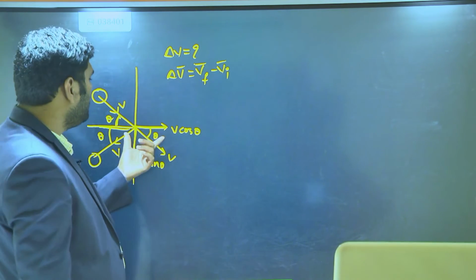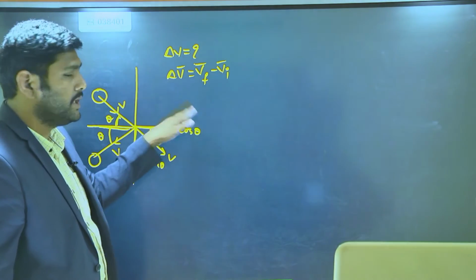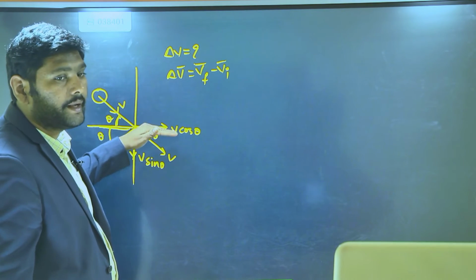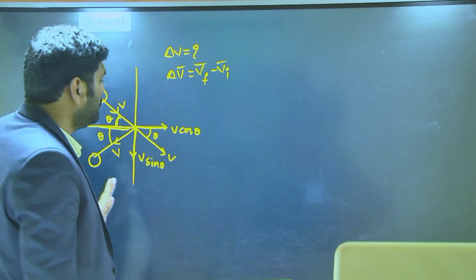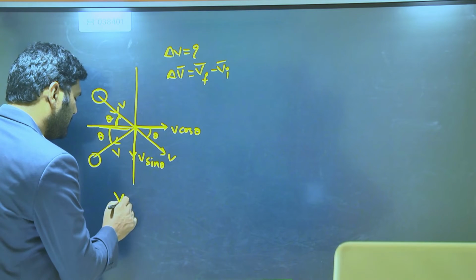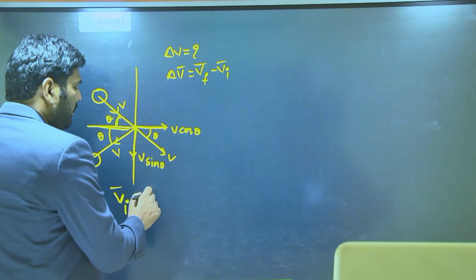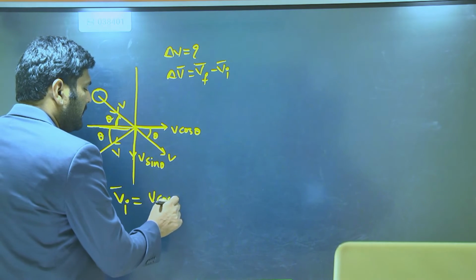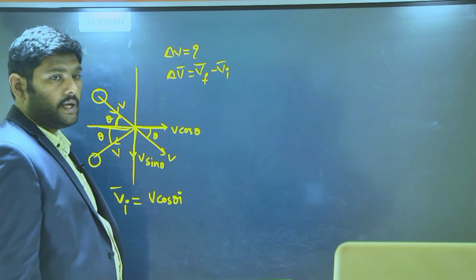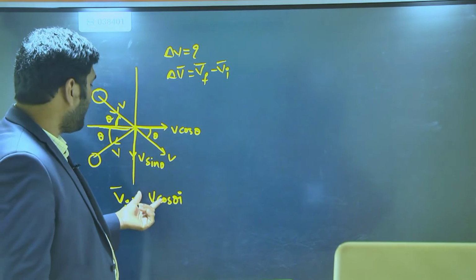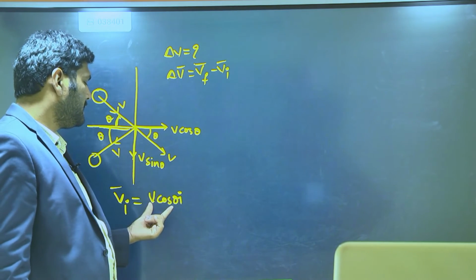This is the x direction and this is the y direction. By using the components along the x and y directions, you can write the initial velocity as v initial is equal to v cos theta i.